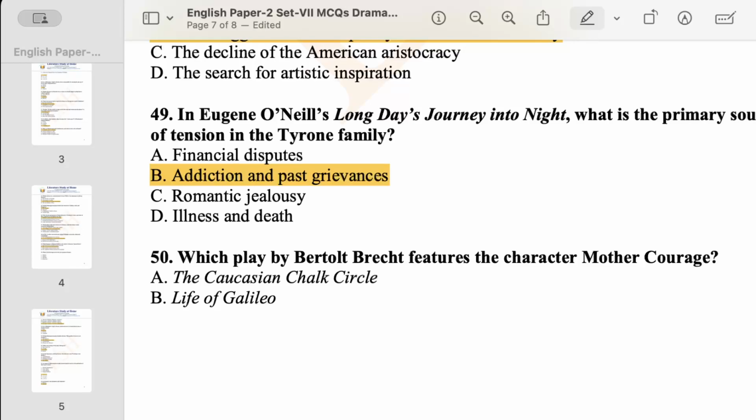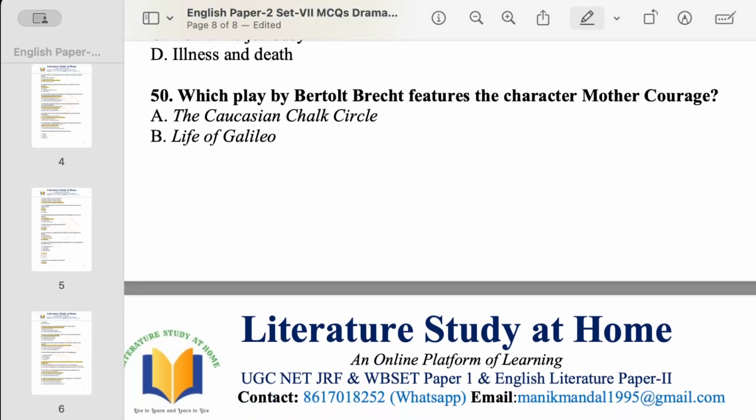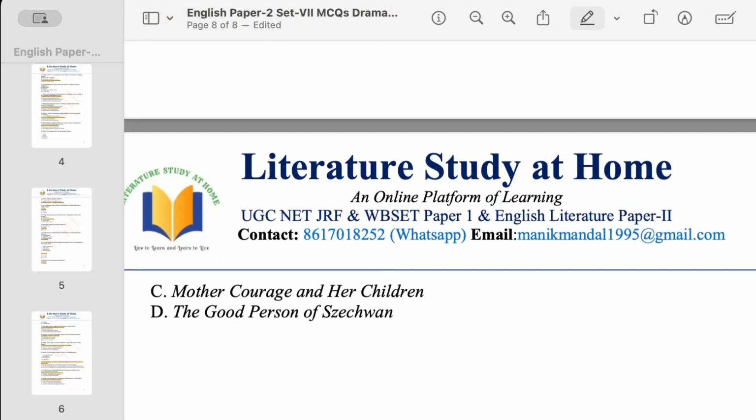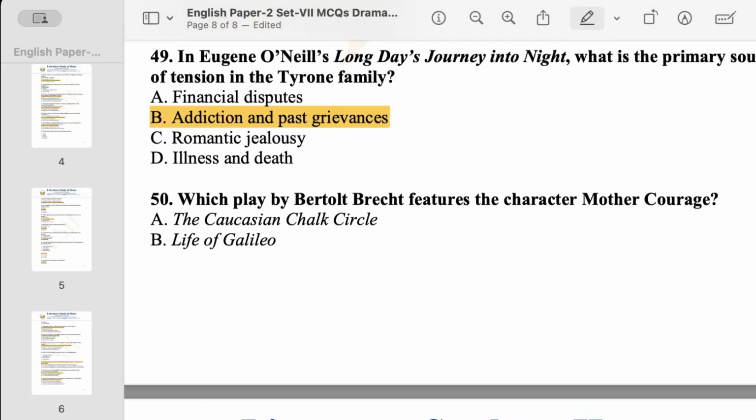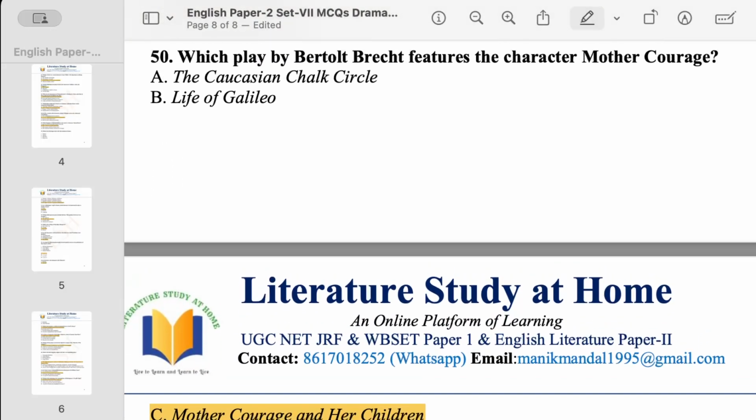Now, the last question for today, question number 50. Which play by Bertolt Brecht features the character Mother Courage? Obviously, the eponymous character, Mother Courage and Her Children is the name of the play. So it is the name of the play where we have a character like Mother Courage. This is one easy one.